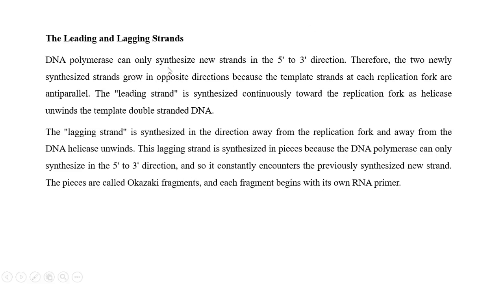So it always goes in opposite directions, that means bidirectional replication and semi-conservative mode of replication. The leading strand is continuously synthesized because it moves toward the helicase. The lagging strand is synthesized in the direction away from the replication fork movement. So the lagging strand synthesis is discontinuous, that means it is synthesized in pieces.